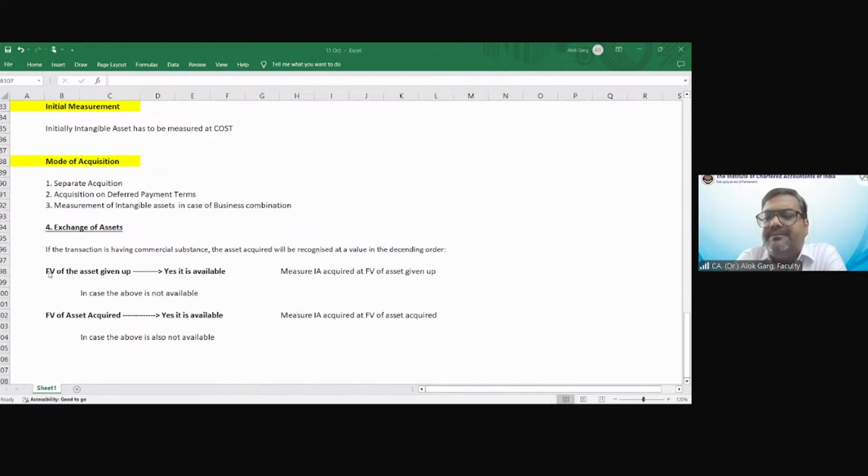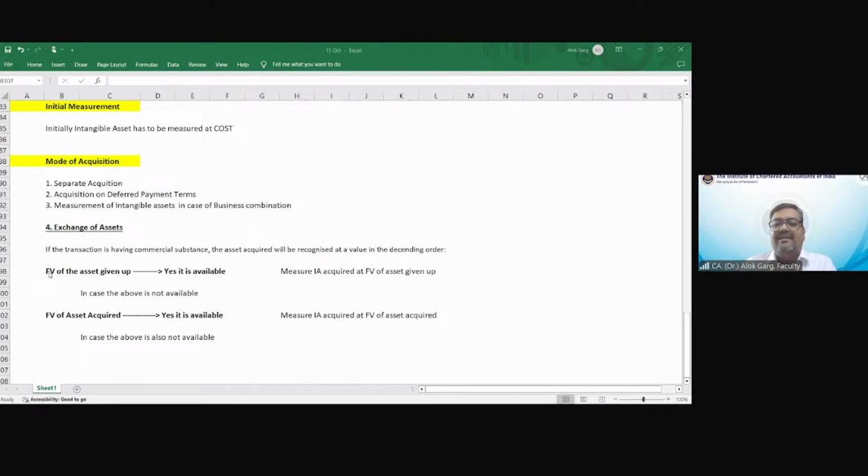Asset given up, right? That comes first in the priority. अगर आपके पास दोनों fair value नहीं है तो जो fair value available है आपको वो यूज करनी है, correct? पर अगर आपके पास दोनों ही fair value available नहीं है तो क्या करना है? Then carrying cost. Yes, then your new asset, your intangible asset acquired will be measured at WDV, the carrying value of the asset given up, right?